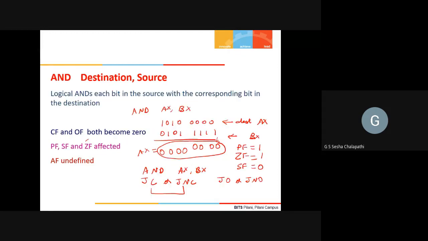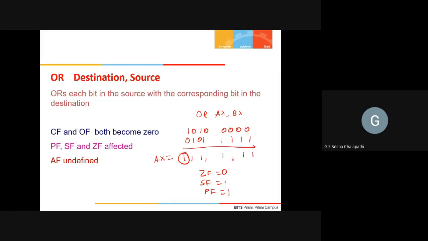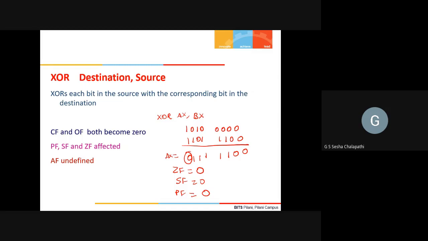Only one can be a memory location at the maximum. And all those addressing modes which are possible with addition and subtraction operations are possible with AND, OR, and XOR also.